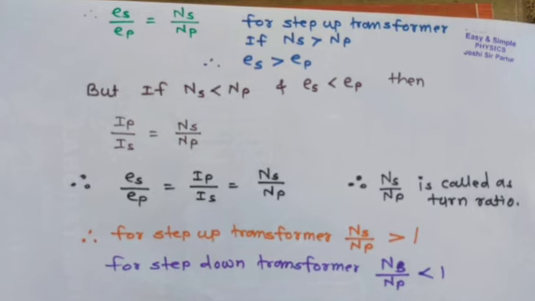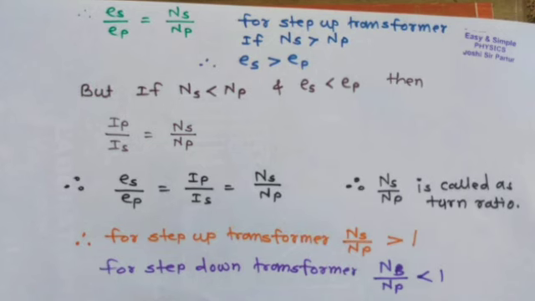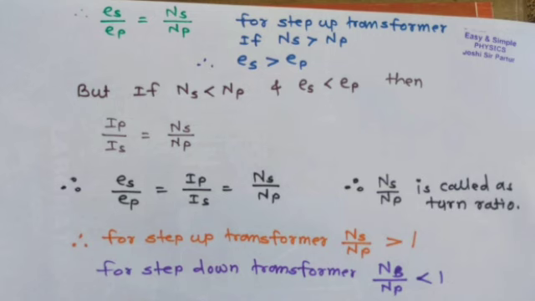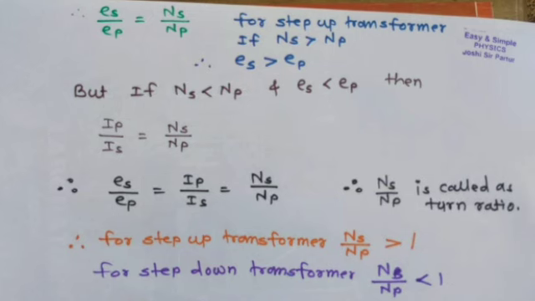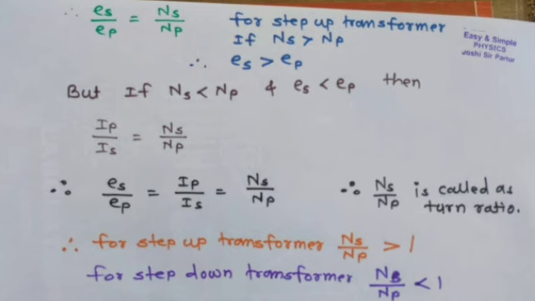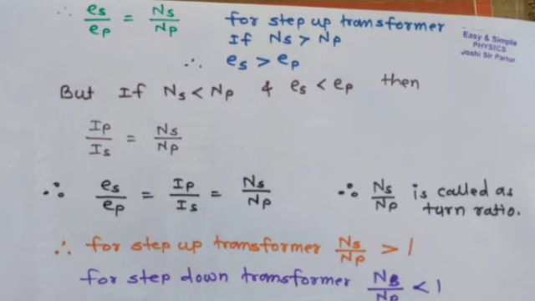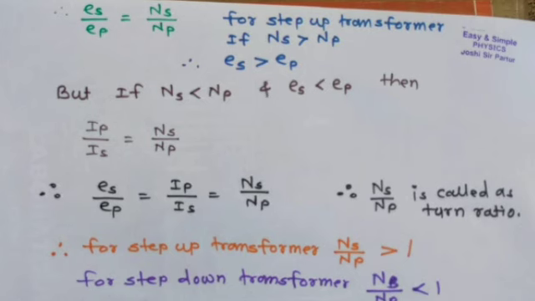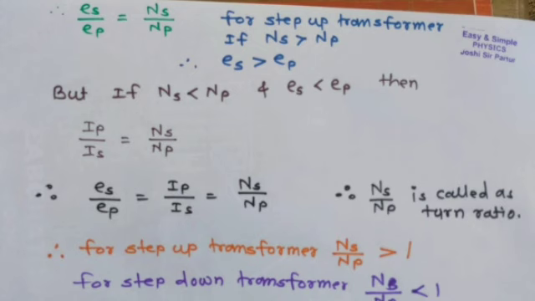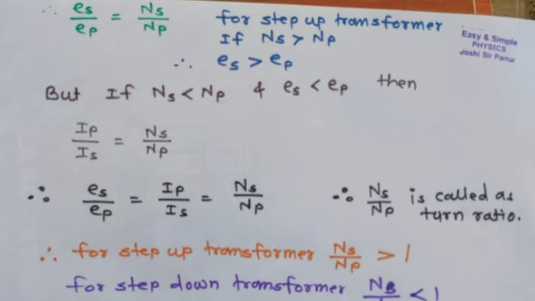Therefore, the ratio is ES upon EP equal to IP upon IS equal to NS upon NP. NS upon NP is called the turns ratio. For a step-up transformer, this turns ratio is greater than 1, but for a step-down transformer, the turns ratio NS upon NP is less than 1.